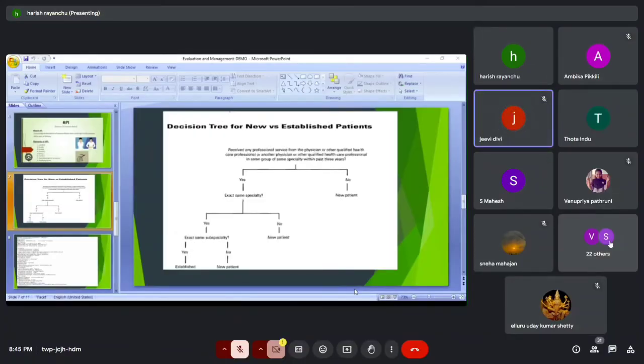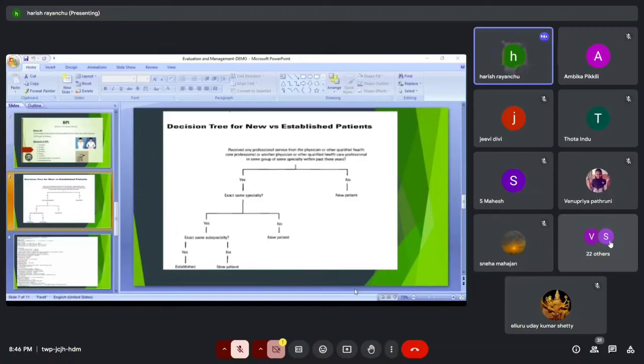Established patient. New patient. So Mahesh is saying new patient, but the remaining 2-3 members are saying established. Mahesh, why are you going with the new patient? The physician name is different. Okay, so based on that reason only you are considering it as new, right? Yes. Anyway, guys, that one we can consider as an established patient only.